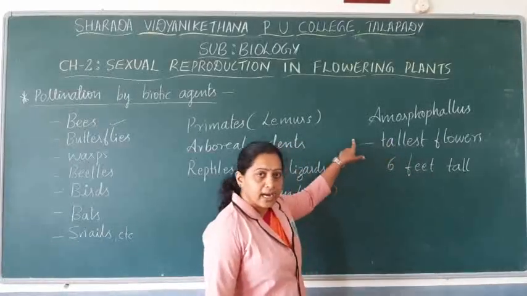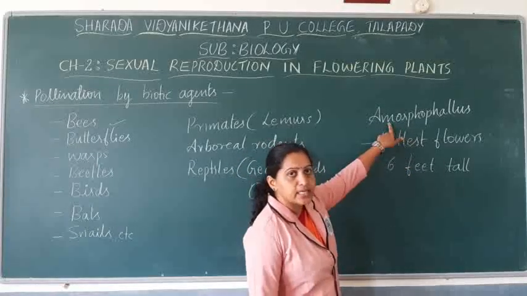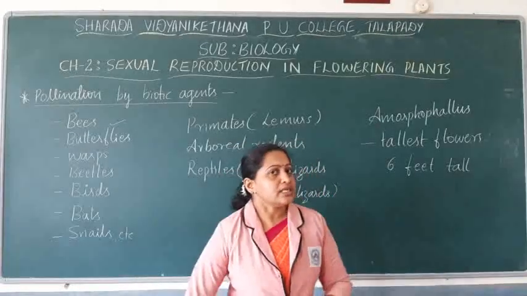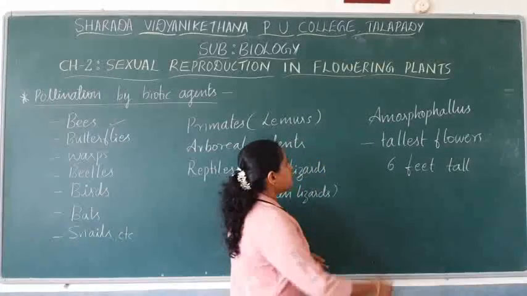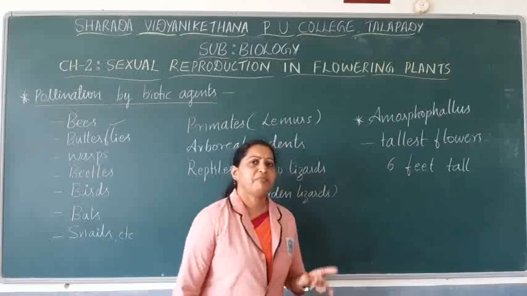So this tallest flower, Amorphophallus, gives a safe place for laying the eggs of certain flies or certain wasps.